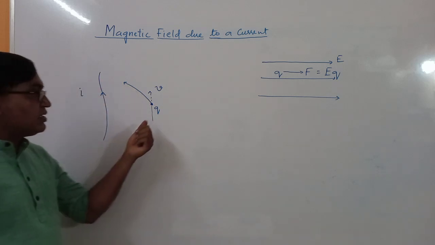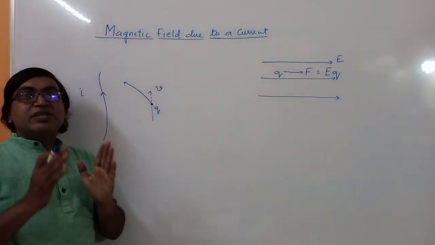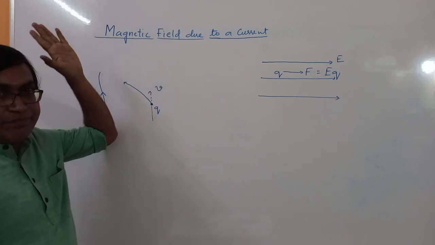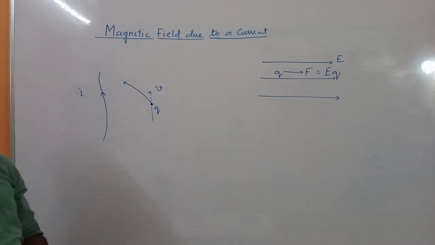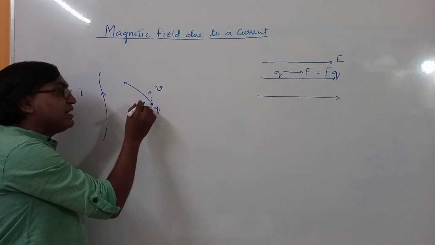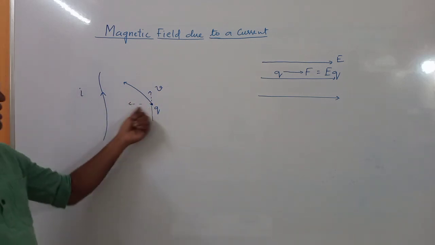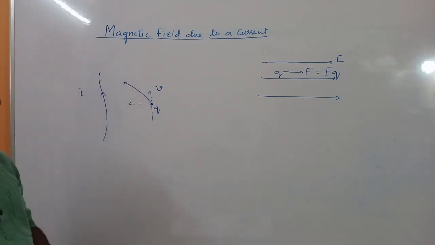Then definitely, suppose if you give a velocity in this direction and if there is no force, then this particle should go undeflected, but the particle is deflected in this direction. What do you mean by that? That means there is some force on this particle in this direction. So that's why this particle has deflected.